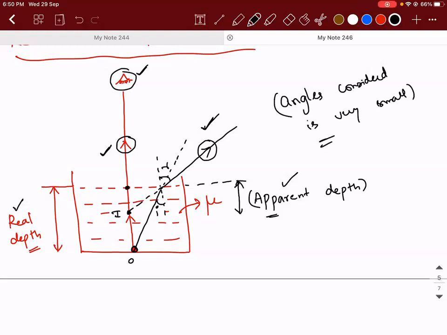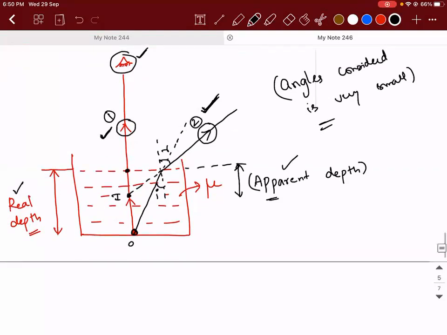Are you able to understand the logic? Means the first refracted ray and the second refracted ray are supposed to be so close to each other for your eye to capture that image perfectly, because the size of your eye is very small. So when the angles involved are going to be very small, can I say sine of an angle can be approximated to tan of the angle, which can be approximated to the angle itself? Right?